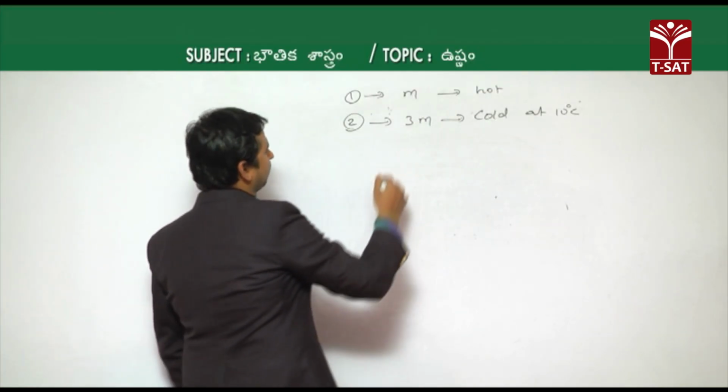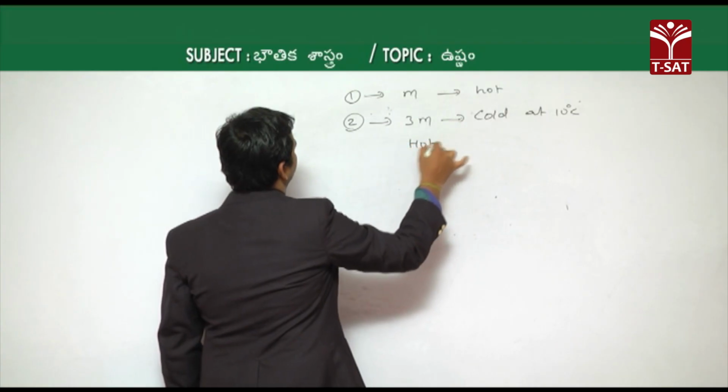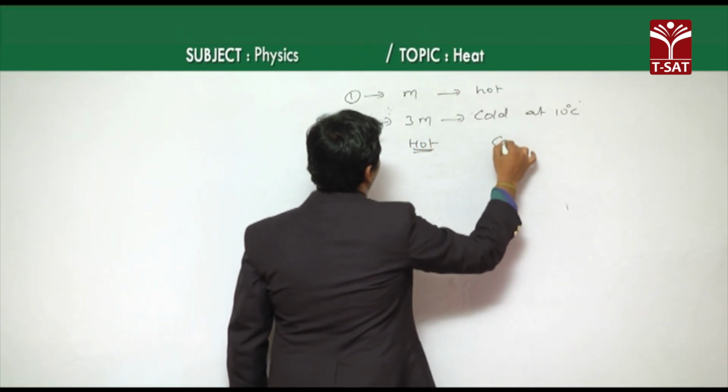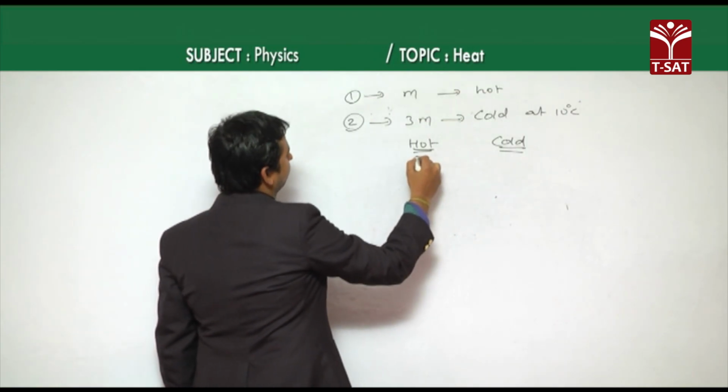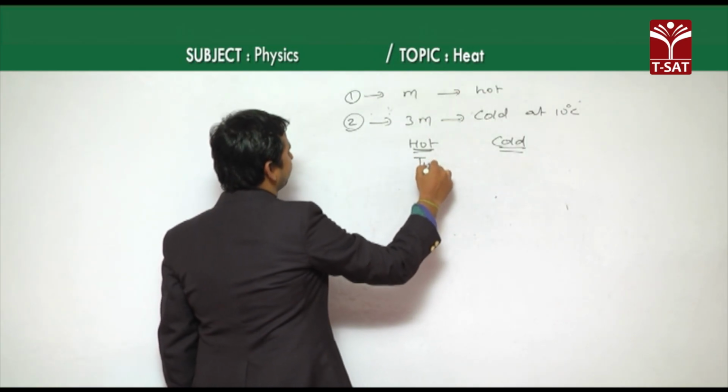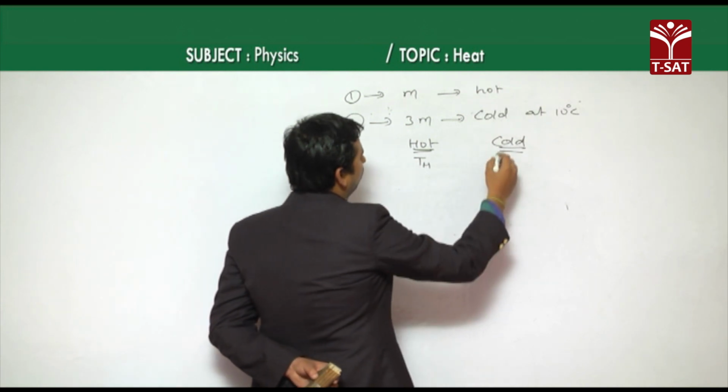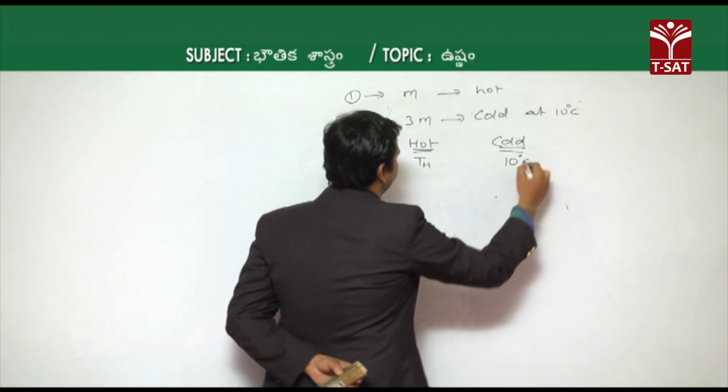We do not know the hot body's temperature, so let it be TH, and the cold body's initial temperature is given as 10 degrees Celsius.